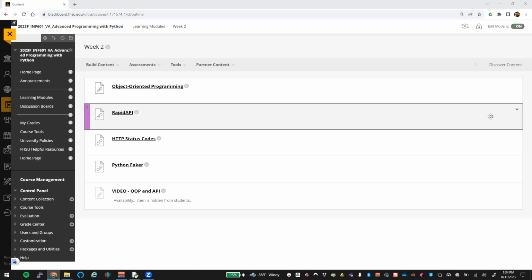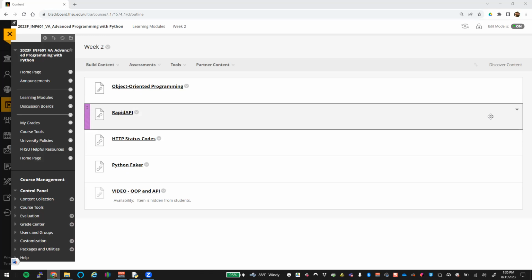We talked a little bit about Python Faker and stuff like that on Tuesday. Use that with great responsibility. Okay. I'm not going to do the full Spider-Man talk there, but just use that with some responsibility. It should be a tool for you in this class to generate some fake data to fill in your project, right? So if you can't collect real data for whatever reason, use it to generate some fake data. We talked about Rapid API.